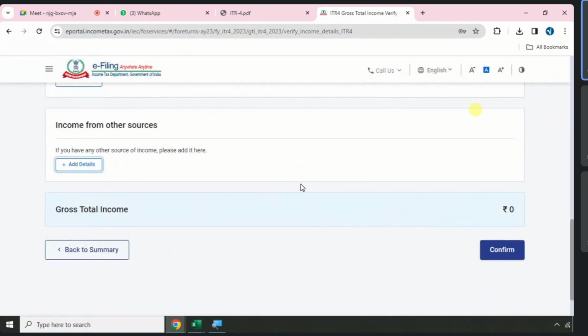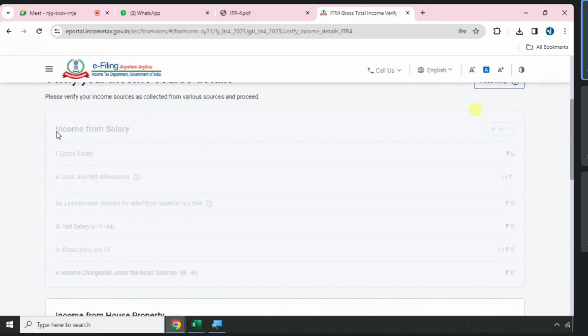Can you see salary? Is it visible to you? It is visible, but can you see the stop sign also? Because a firm has no body presence, you cannot make money in the name of salary, so 0 income.